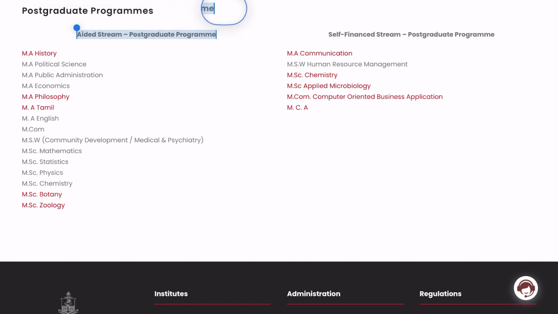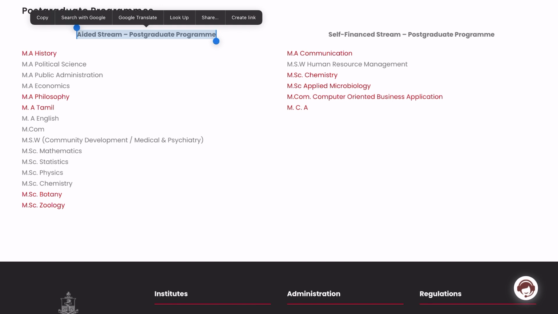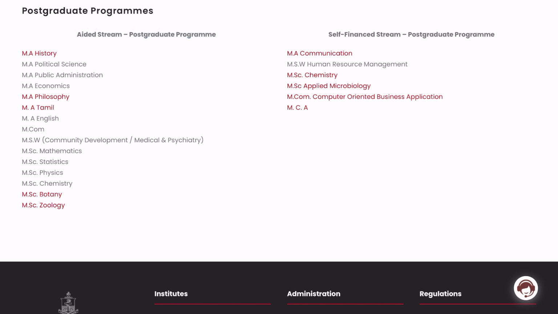Here you can see in the aided stream, they have given only for MA History, MA Philosophy, MA Tamil, MSc Botany, and MSc Zoology. Still, the selection lists are not released for Political Science, Public Administration, Economics, English, MCOM, MSW, Maths, Statistics, Physics, and Chemistry. And in the self-finance stream, you can see that the MA Communication selection list is released, MSc Chemistry is released, Applied Microbiology, MCOM is released, and MCA is released.